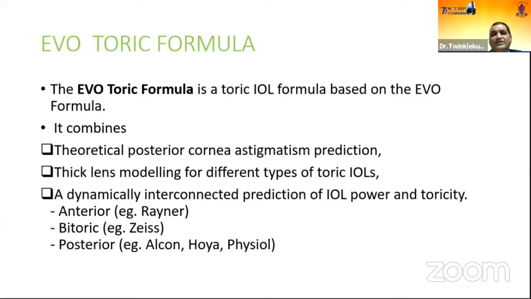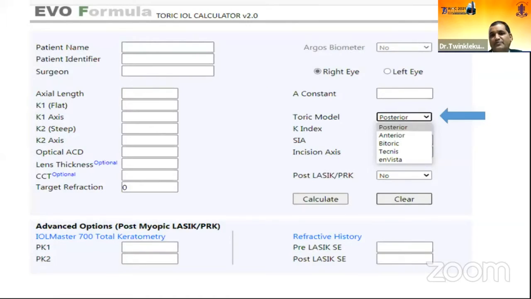A very good part of the EVO is the toric formula. This is the only toric formula which has a very thick lens modeling for the different types of toric lenses. And this is a theoretical posterior corneal astigmatism prediction, so it is not a measured one. And there is another important part, the dynamically interconnected prediction of the IOL power and toricity, by the anterior toric, bitoric lenses or the posterior toric lenses. So this formula gives the option of which kind of toric lenses you are incorporating. That gives us a more precise reading for the toric power calculations.